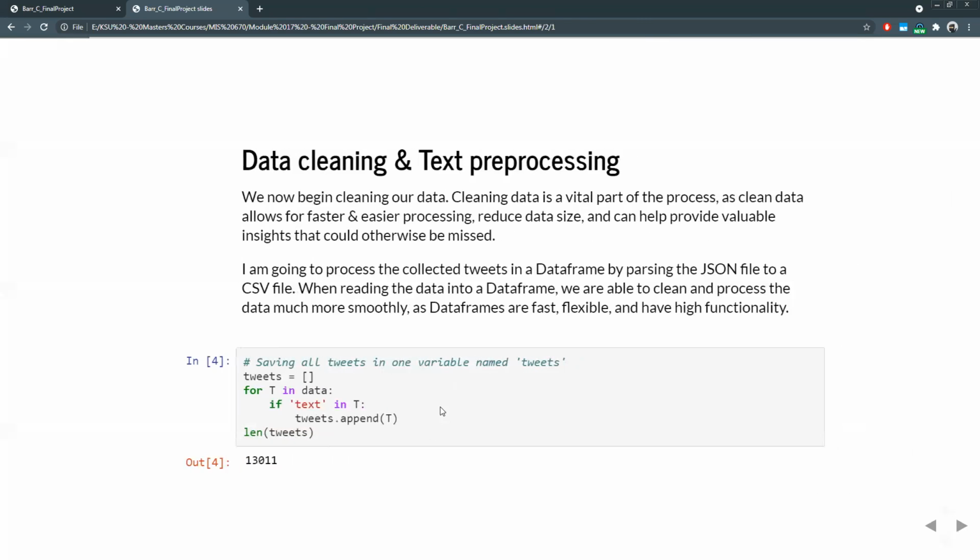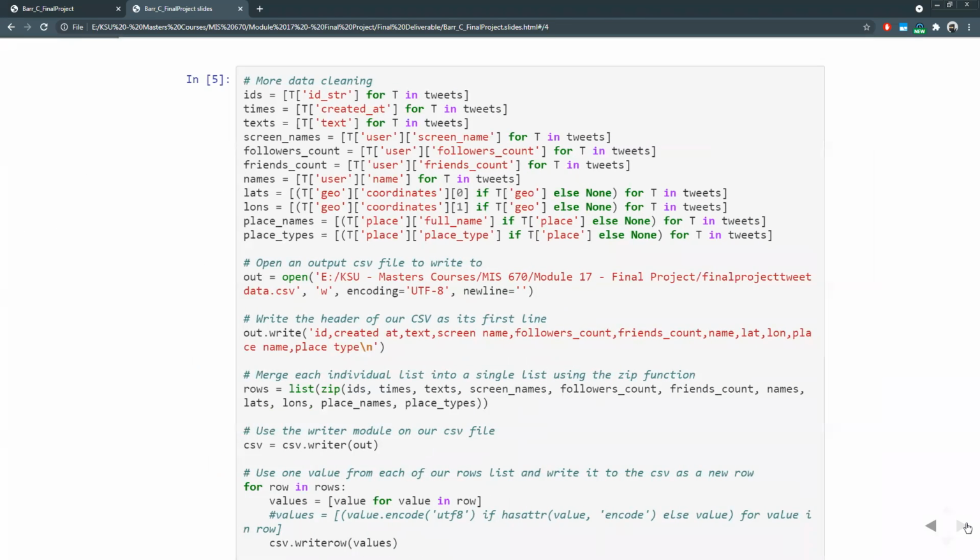So, data cleaning and processing. Data cleaning is critical to the analytics process, as it helps you collect your tweets, but also clean them so they're easily manipulated, so you can extract valuable information out of your data. You can put that data into a data frame. Data frames are fast, flexible, and have a lot of functionality within Python, and that is how I decided to do my analysis. Just a little bit more data cleaning, but this is a pretty critical process.